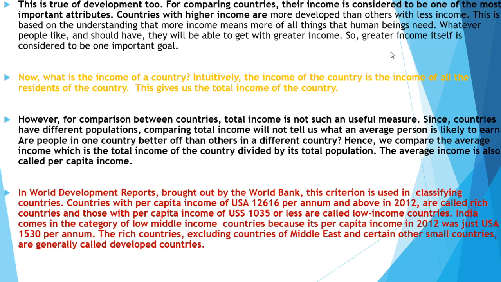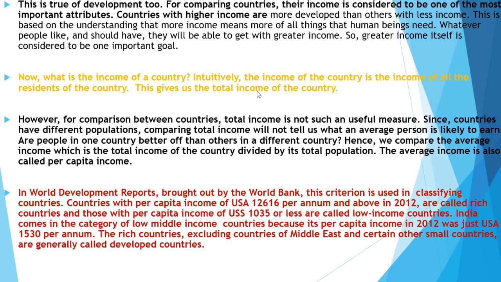So greater income itself is considered to be one important goal. And now, what is the income of a country? Intuitively, the income of the country is the income of all the residents of the country, and this gives us the total income of the country.